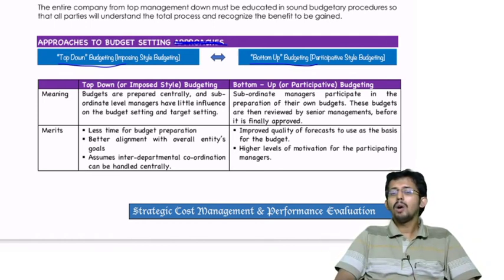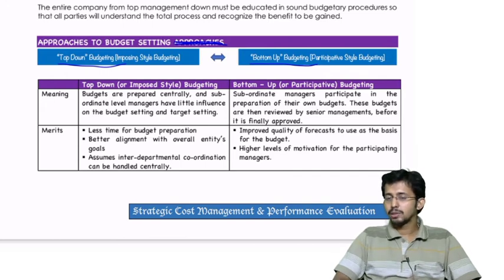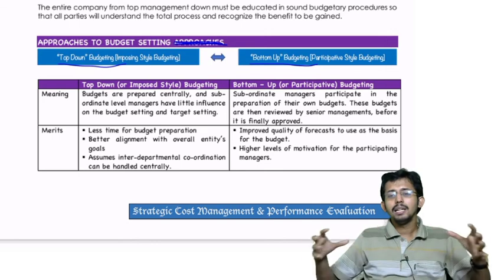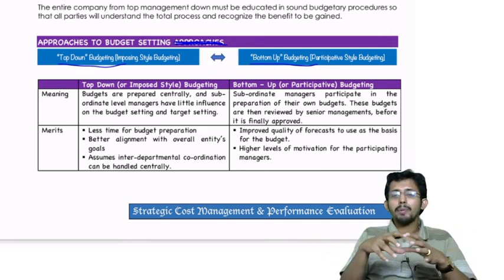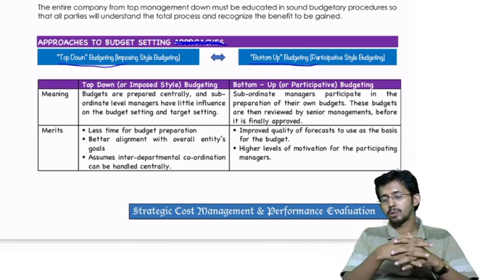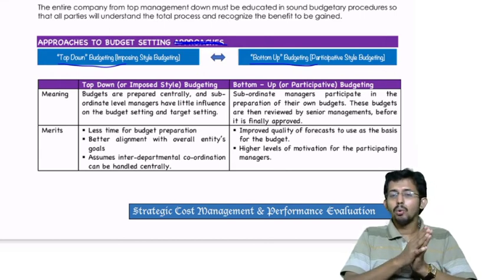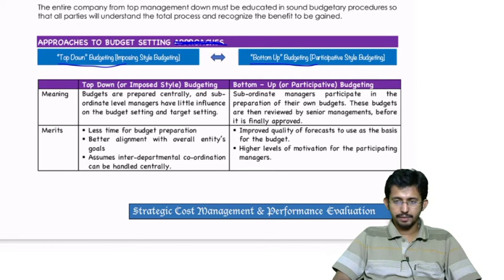Okay, they know how to coordinate the departments because they are not involved. So budget has to be implemented only with the proper coordination and cooperation between the departments. Okay, and the top management who prepares the budget, they know how to bring that coordination.